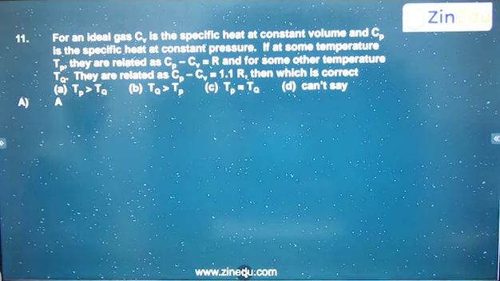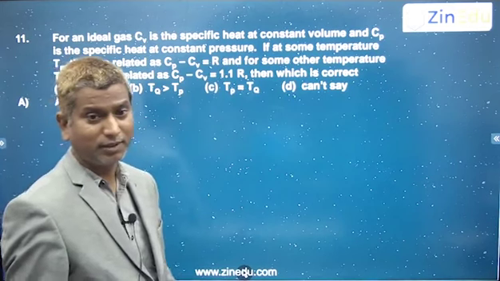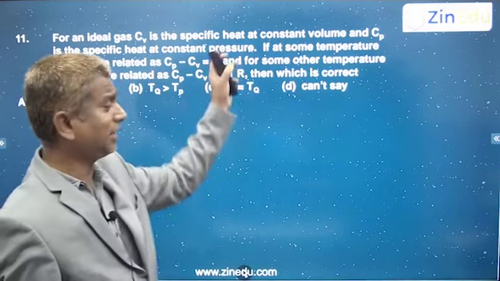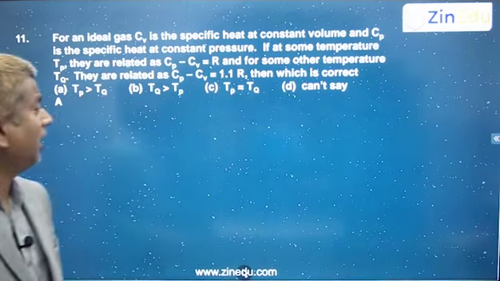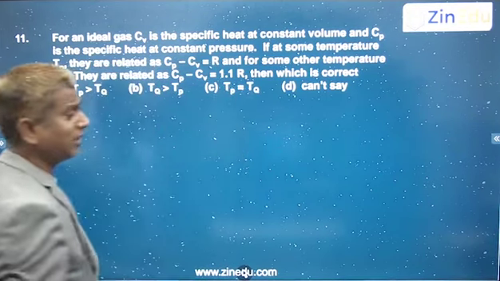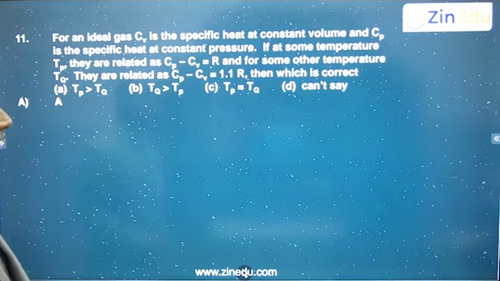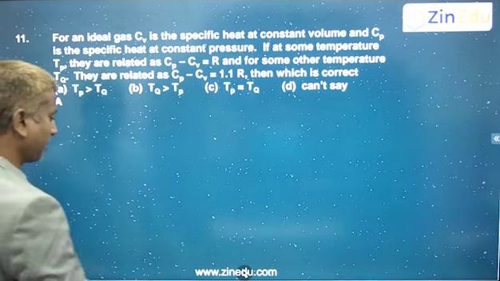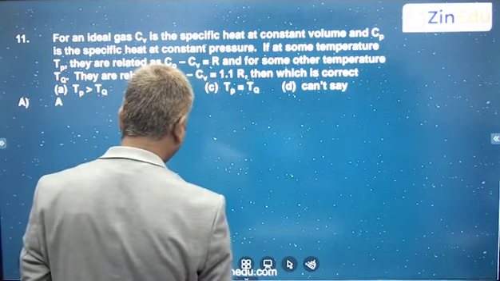So question number 11. For an ideal gas, Cv is the specific heat at constant volume and Cp is the specific heat at constant pressure. If at some temperature they are related as Cp minus Cv is equal to R, this is as per the ideal gas equation, right? And at some other temperature they are related as Cp minus Cv is not R, rather 1.1 R. Then which is correct? They are asking us to compare the temperatures.